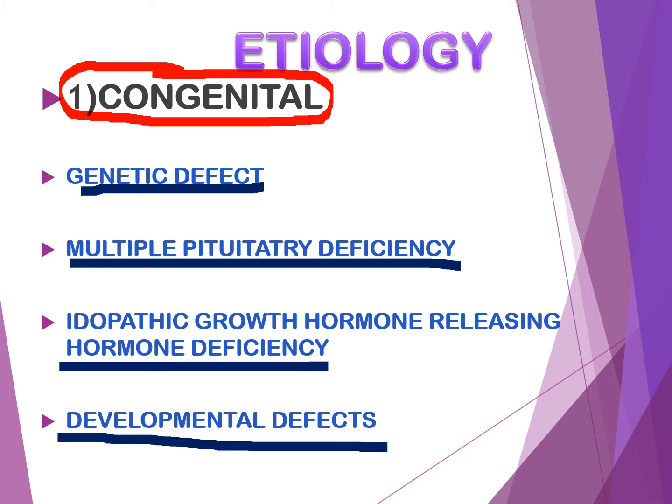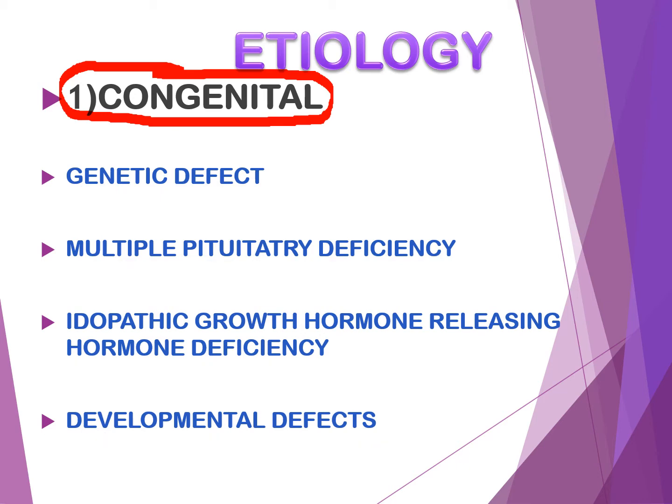First one, genetic defects. Genetic defects means it is an inherited condition caused by any DNA abnormality. Then multiple pituitary deficiency. Then third one, idiopathic growth hormone releasing hormone deficiency. Here the growth hormone is not releasing properly. Then last one, developmental defects.